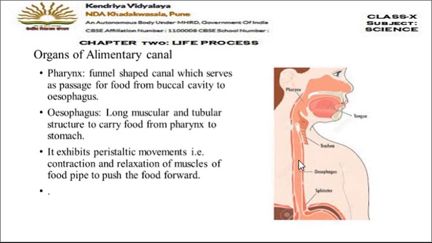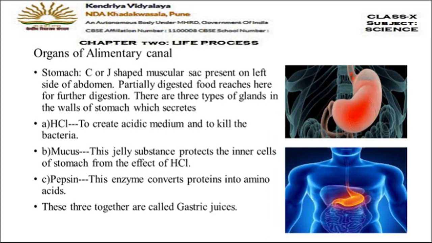So how does the food pass through the esophagus? The food is passed down to the stomach with the help of peristaltic movements of the walls of the esophagus. And peristaltic movements are nothing but the contraction and relaxation of the muscles of the food pipe. Okay, now let's move on to the next organs of the alimentary canal.